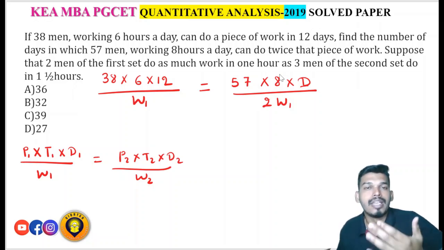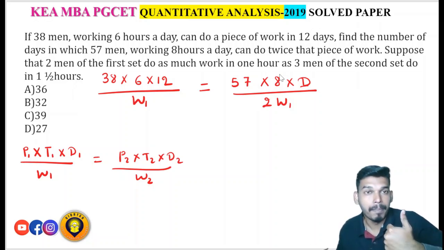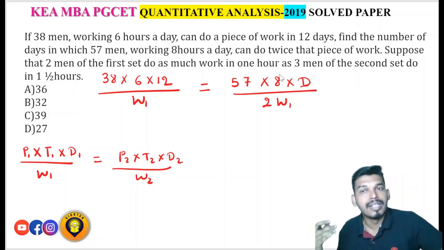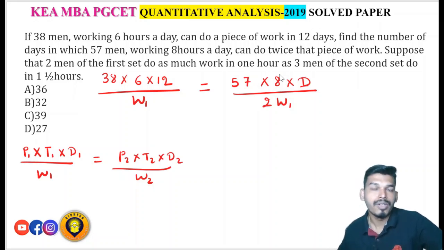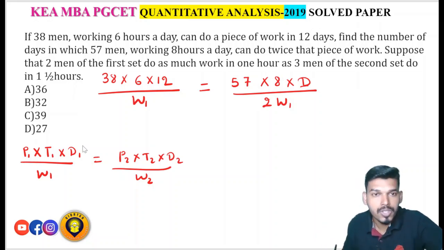That means if in the first set one person can do 2 units of work in one day, in the second set the efficiency of one person will be different. He might do 1 unit of work. That means their efficiencies are not equal. So therefore here you have to find the ratio of their efficiency also. When you have to find the efficiency, the formula will also change.